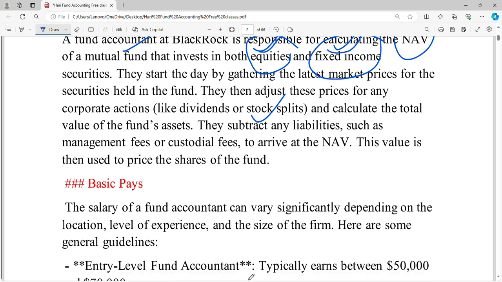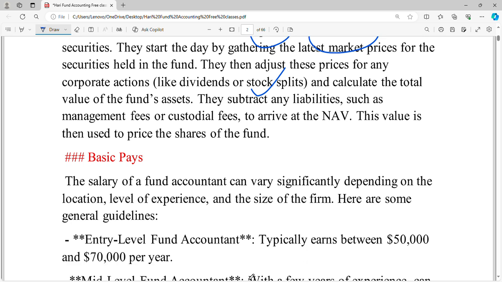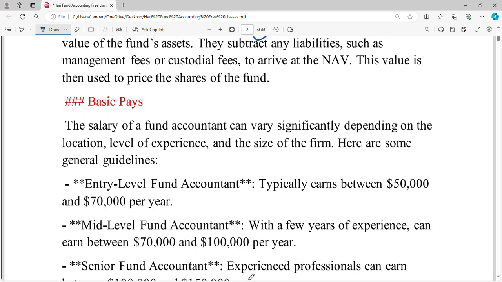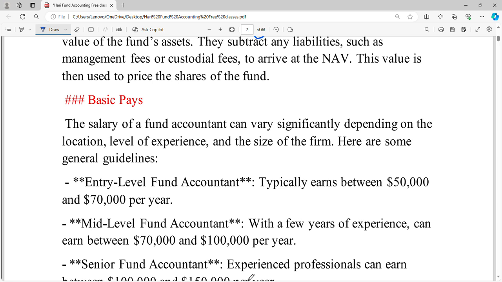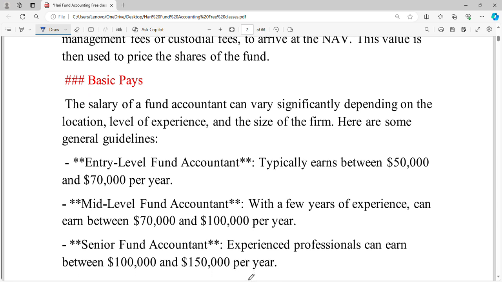This value which we have calculated, the NAV, is used for the price of the share of the fund. If any investor wants to go out, the fund house needs to pay the amount, and by using this NAV they will pay the amount. Okay, the fund accountant's responsibilities are clear. Now, if we are entering into fund accounting, then what is the basic base?